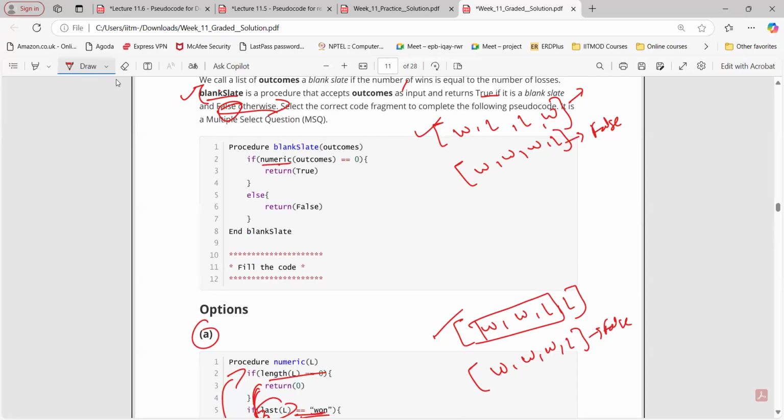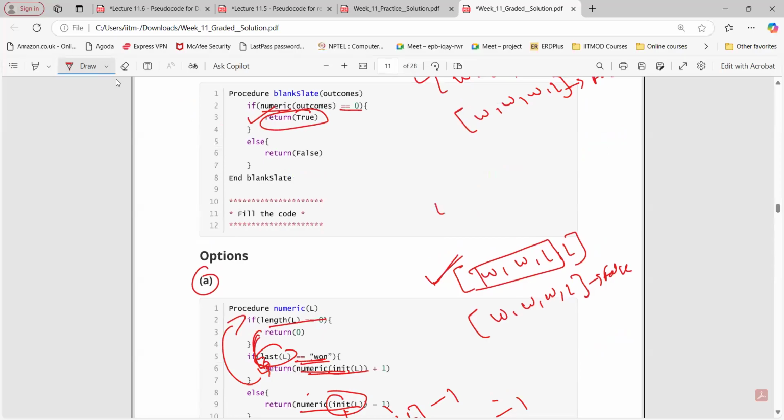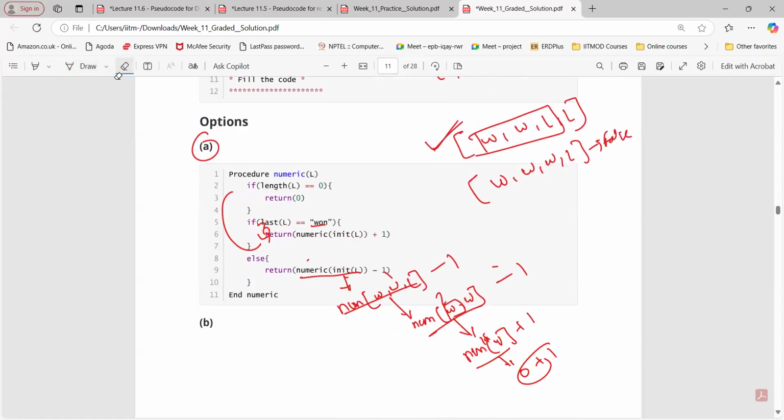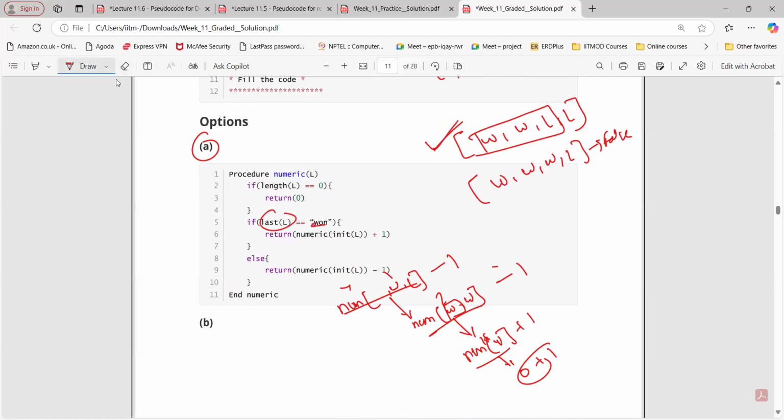If the numeric outcome is equal to 0, then it is going to return true, right? So this is what we want, right? If we have an equal number of wins or losses, it should return true. You can simply change the order as well. If we just write it like this, loss, W, sorry, let's say W here as well. So in that case, what will happen? Last of L will be like this here, and you can start again from here.